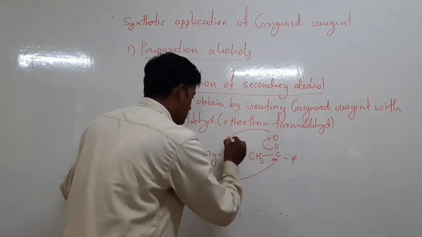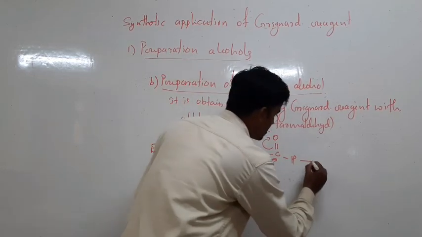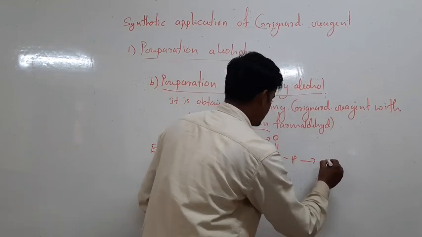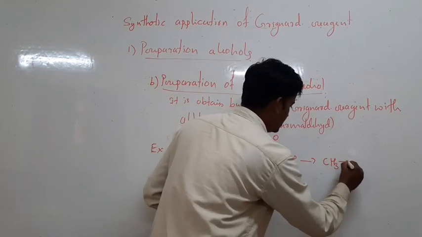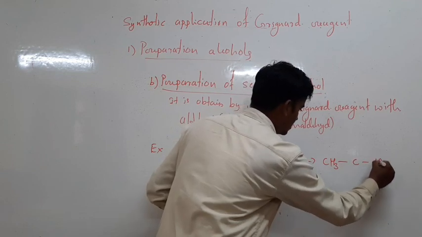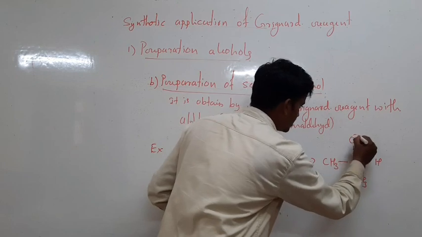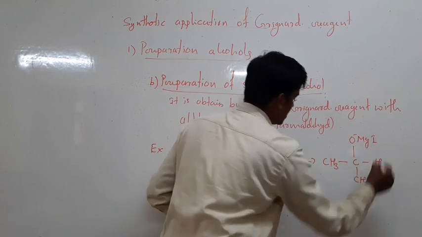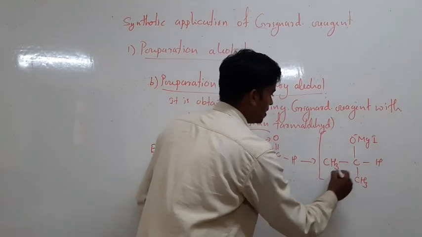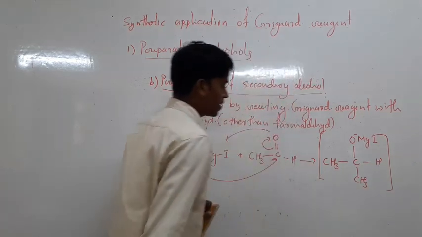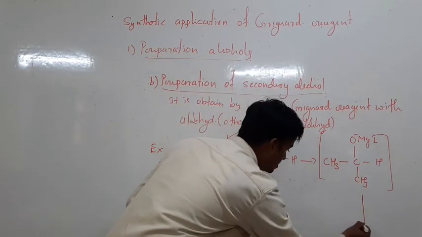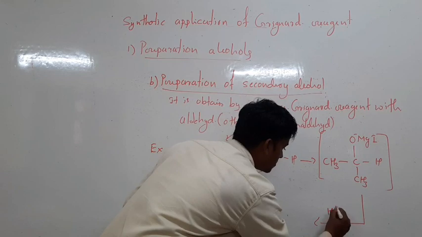It again forms a complex with magnesium iodide and gives the addition product CH3CH(CH3)O-MgI. This undergoes acid hydrolysis.